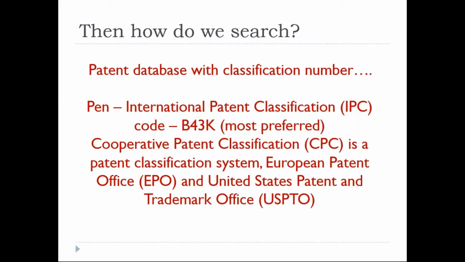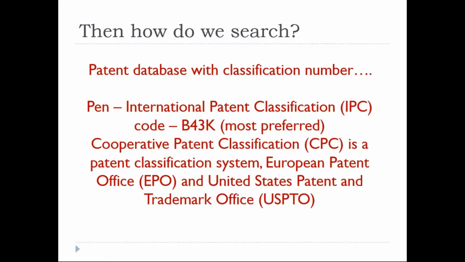It is readily available on the WIPO website, the World Intellectual Property Organization website, right? For published Indian patents, you could easily see this IPC classification in your published patent.